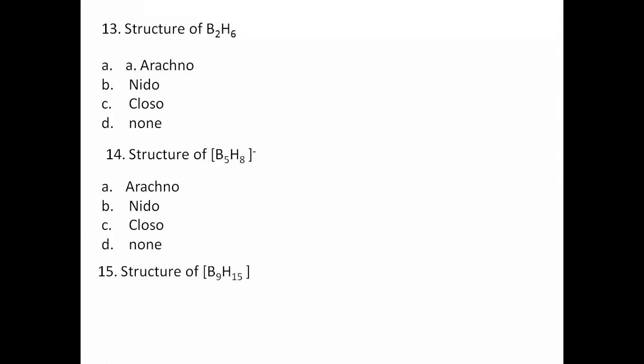So structure of B5, again another question. Same. Yes, fast. What is the structure? Arachno, nido, closo. Arachno. It is arachno.